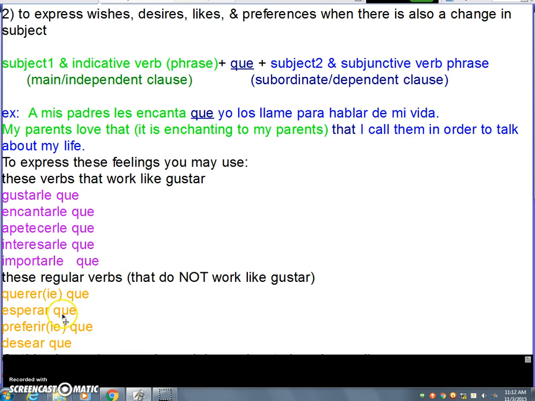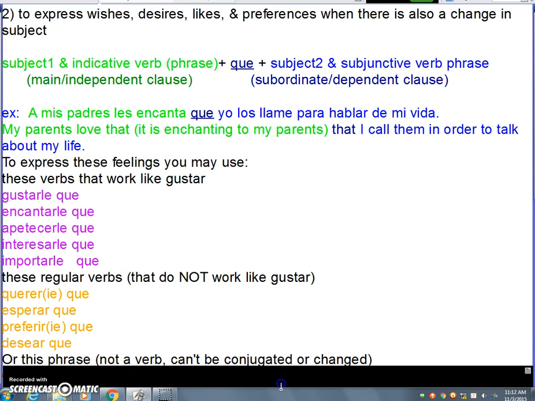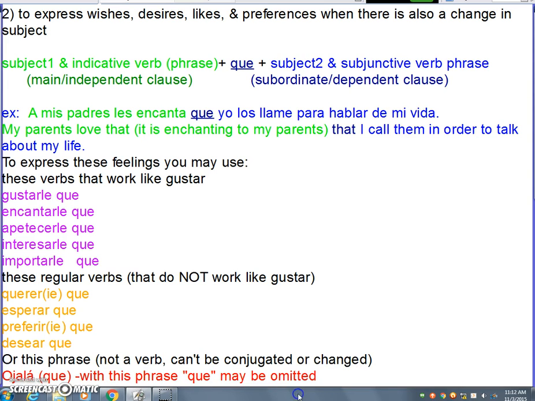To want that, to hope that, to prefer that, to desire that. Feel free to write down definitions. It's good for you. So again, to want that, to hope that, to prefer that, to desire or wish that. These are in your gustar notes. Or you can use this phrase, which is not a verb, so it can't be conjugated or changed. Ojalá que. With this phrase, que may be omitted, and it means let's hope that, I hope that, may God grant that it doesn't rain today, or something like that.